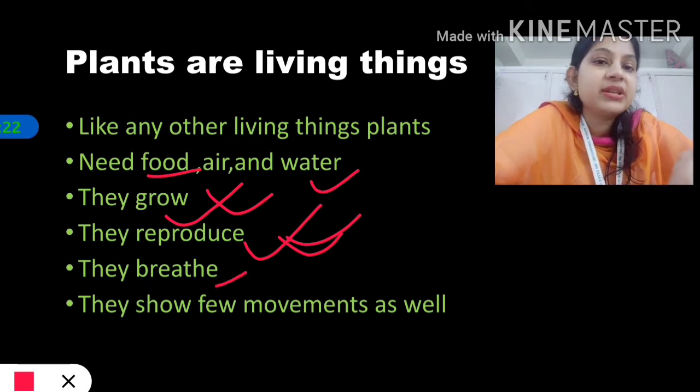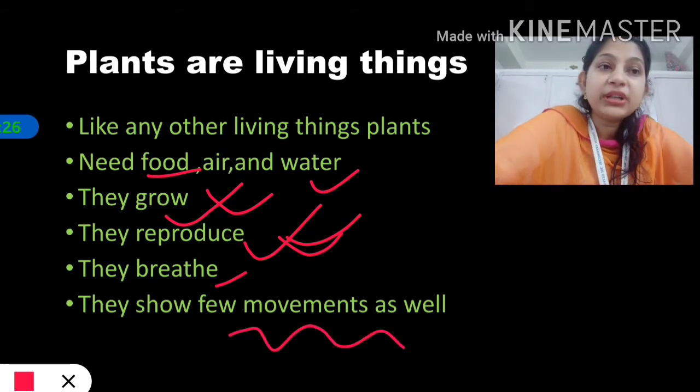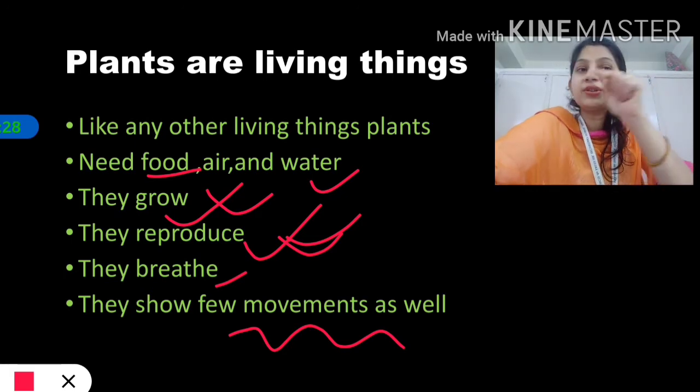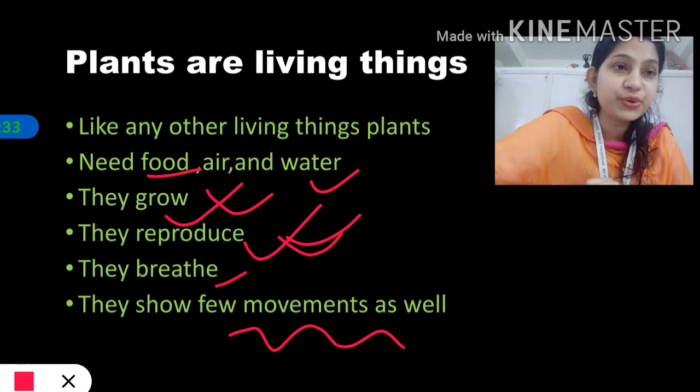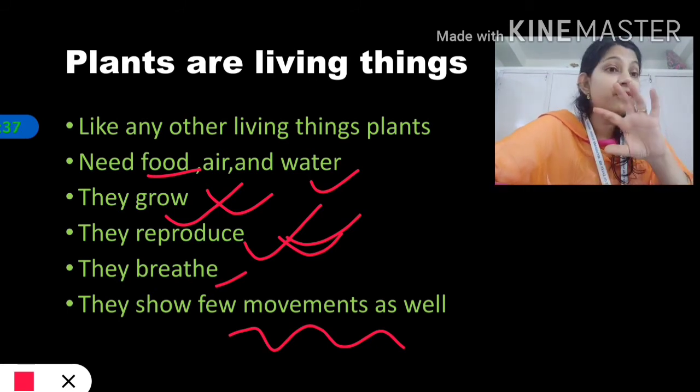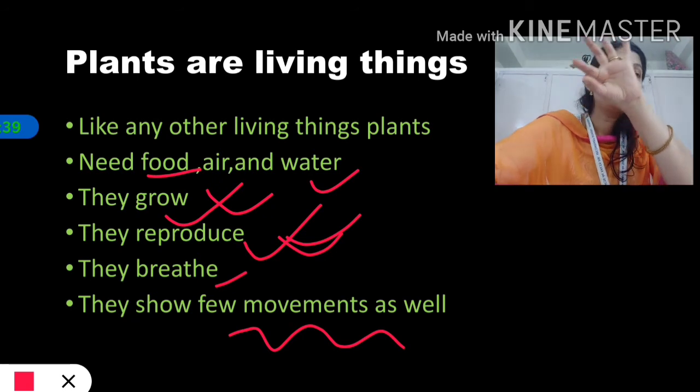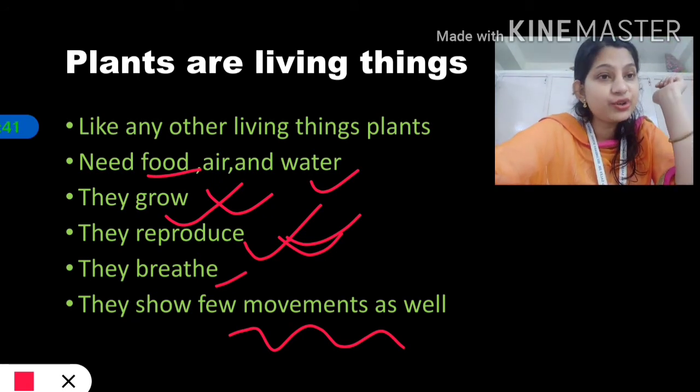They breathe, we have discussed, and they show a few movements as well. We know that plants cannot move from one place to another, but some type of movement they show, and we have discussed this. Like the sunflower changes its face towards the direction of the sun.